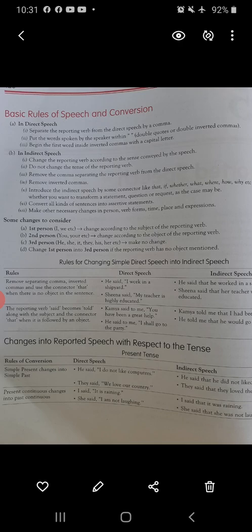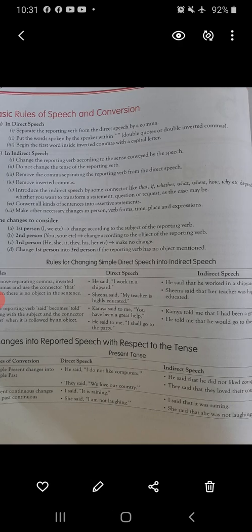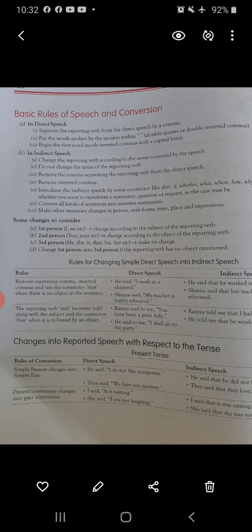Fifth, introduce the indirect speech by some connectors like that, if, whether, what, where, how, why, etc., depending on whether you want to transform a statement, question or request as the case may be. Sixth, convert all kinds of sentences into assertive statements. Seventh, make other necessary changes in person, verb forms, time, place and expressions.